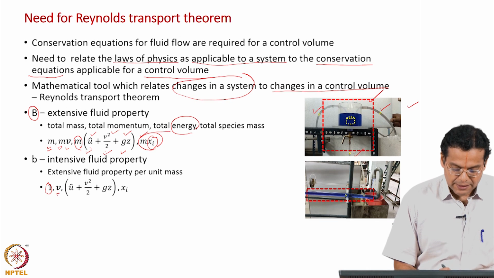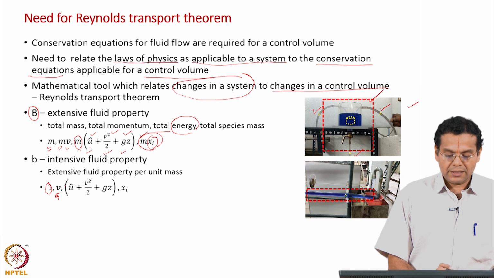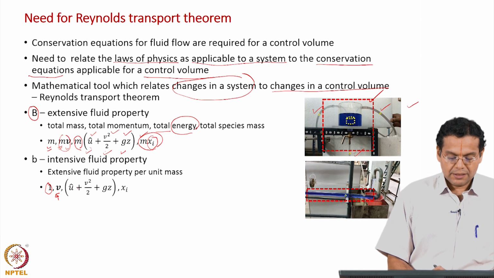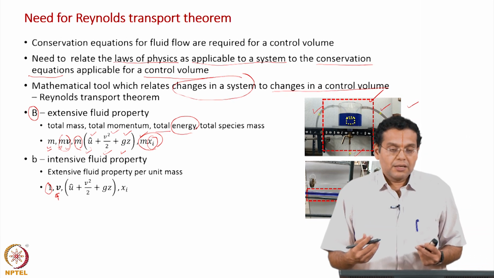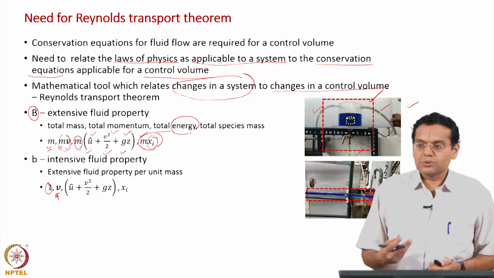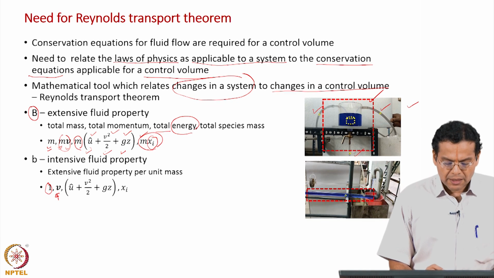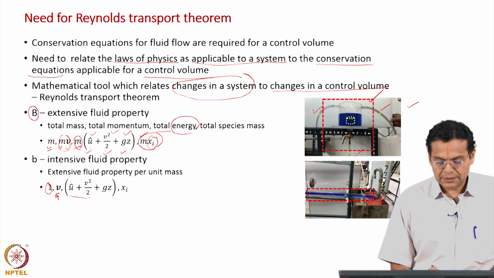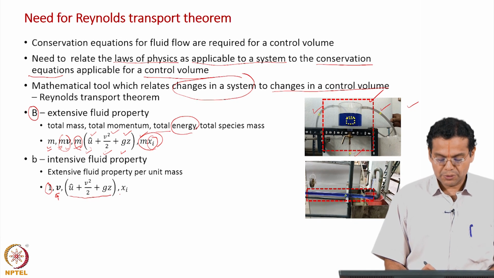Now, this velocity I can explain in two different ways. One is velocity, which is very well known to us. What is the other way of looking at it? Momentum per unit mass. When you divide momentum by the mass, you will get the velocity. So, two different ways of looking at velocity. You should be able to view velocity in two different ways as we go along, and that is why I am explaining it now, so that you get used to that. First is velocity as such, the other way is momentum per unit mass, and of course, energy we divide by mass. As already explained, all these represent energies per unit mass: internal, kinetic and potential energy. That should be very familiar to you as well.